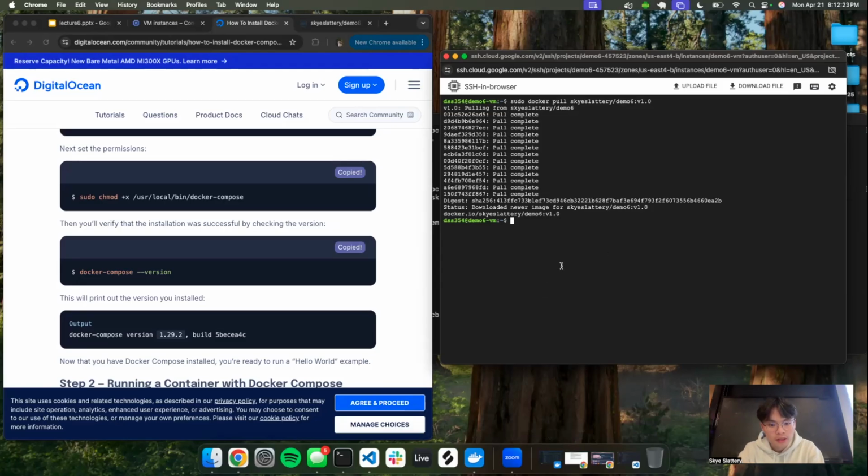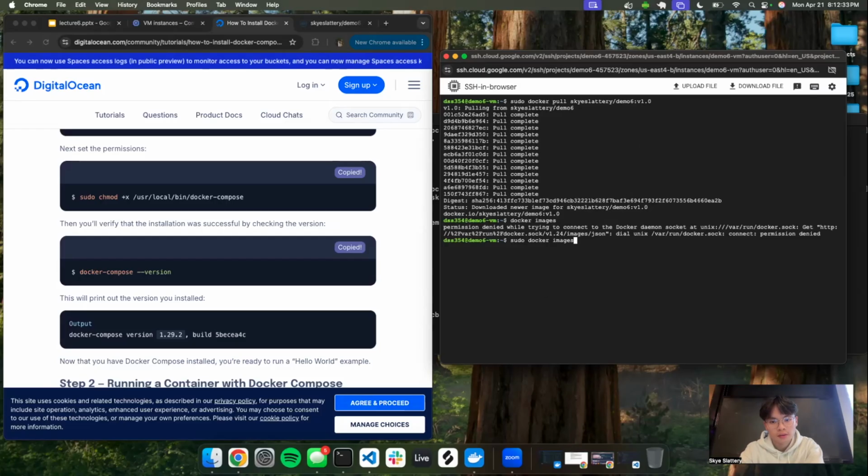So the pull is complete. Let me just give you an example. If I don't use sudo, docker images, see, it says permission denied while trying to connect. The solution is just use sudo. So sudo docker images, and see, we have one image here. The size is pretty big. It's nearly one gigabyte, right? Yeah, nearly 1 gig.